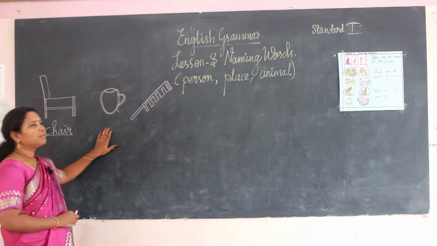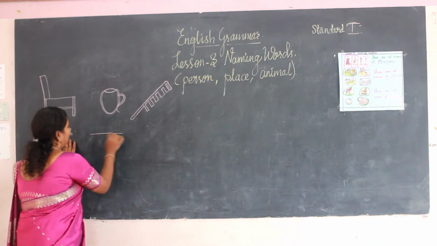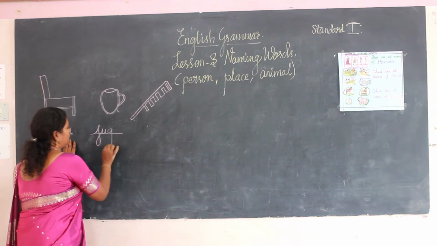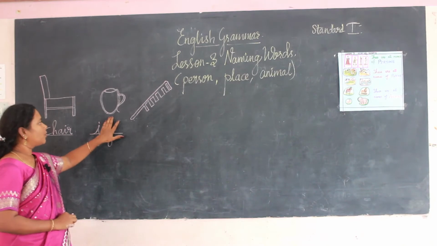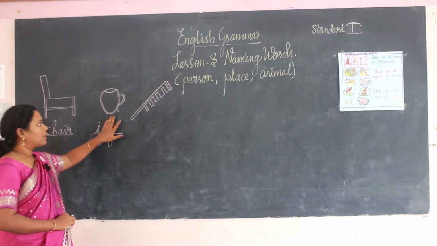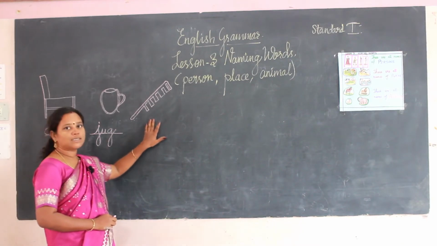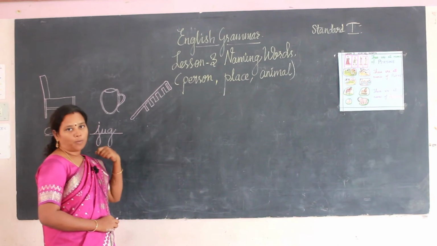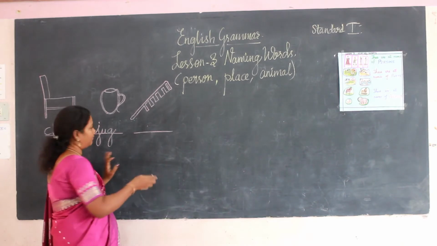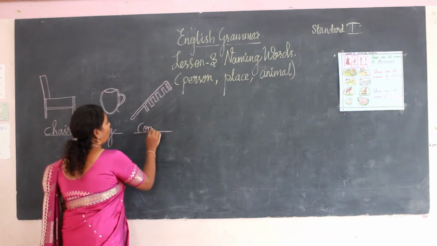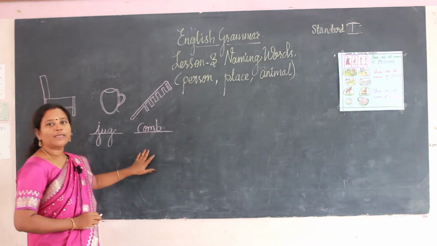See the next one, I have drawn here a jug. So spelling of jug is J-U-G. Jug. It is also a thing. So it is a naming word for things. See the next one. What is this? We all know this is a comb. For what purpose we will use the comb? For combing our hair. So spelling for comb, C-O-M-B, comb. This is also the naming word for things.